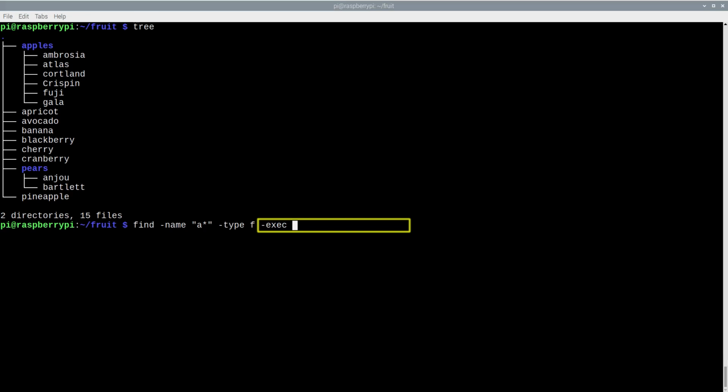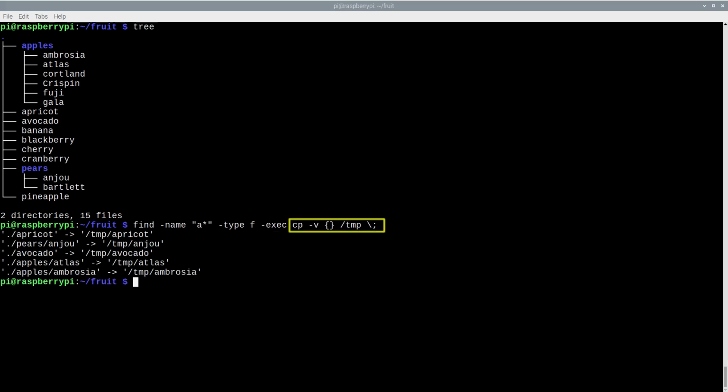For example, I will modify the previous command and instruct the find command to copy matching files into the tmp directory. The curly brace placeholder will be dynamically replaced with the found file name. The semicolon marks the end of the exec command. The semicolon character is special to the shell, so it needs to be quoted, otherwise the shell will intercept it and break the find command. The command provided is executed one time for each of the matches, and the curly braces can be used more than once in the exec command if needed.